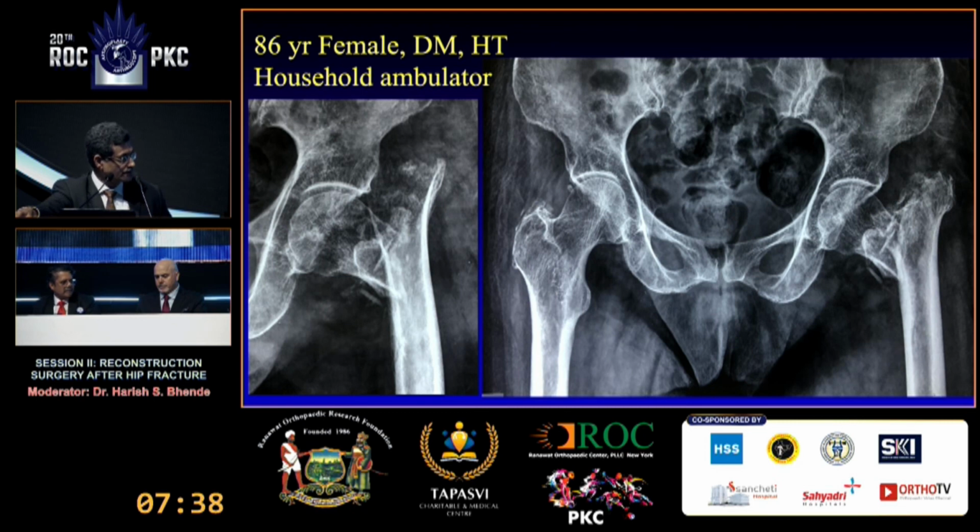Amar, you want to add something or you differ? No, I think it's not unreasonable to do a primary total hip in this situation. That's what I would do. It's a more challenging reconstruction. And I might even put a primary constrained liner in just because of the peritrochanteric comminution.